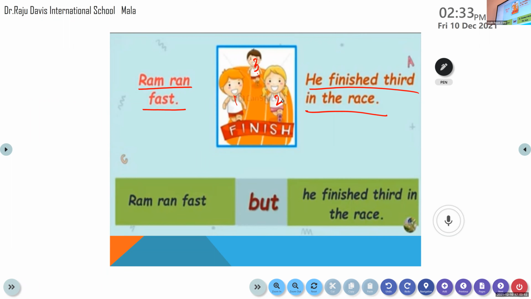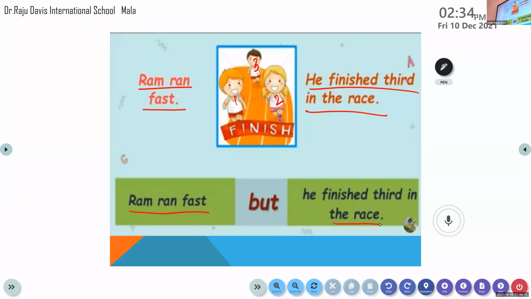So here we are talking about different ideas. He ran fast. He tried to come first, but he was not able to. So what can we do here? Ram ran fast, but he finished third in the race. Clear? But he finished third in the race.